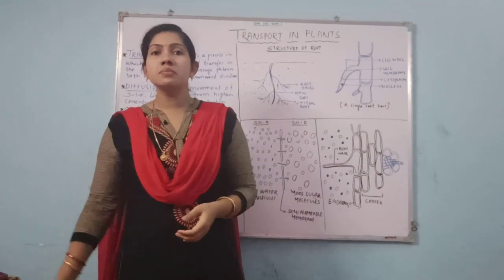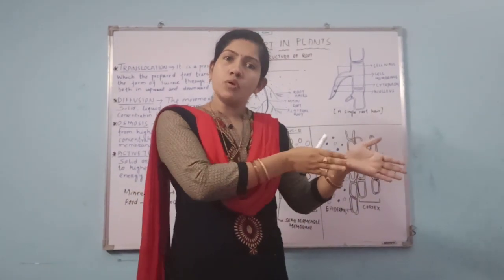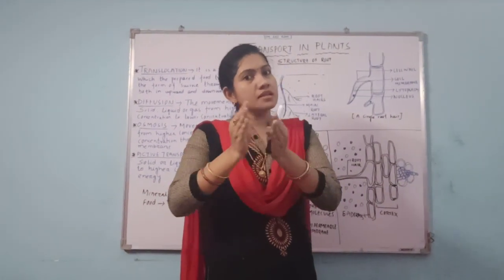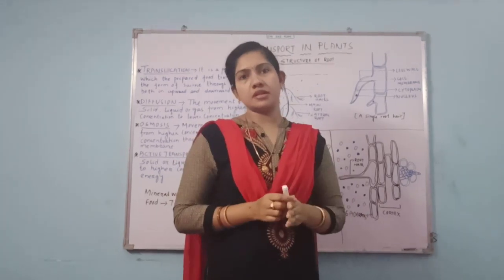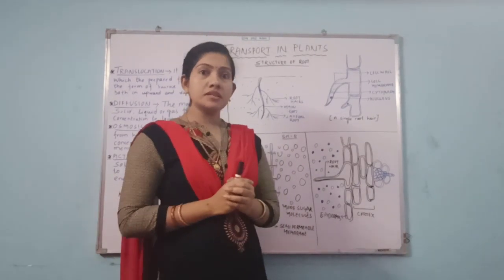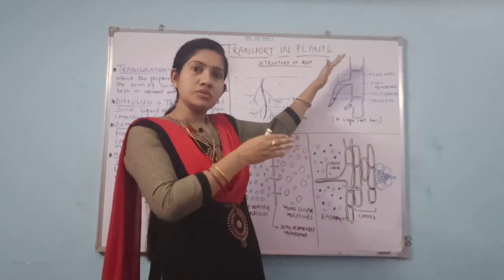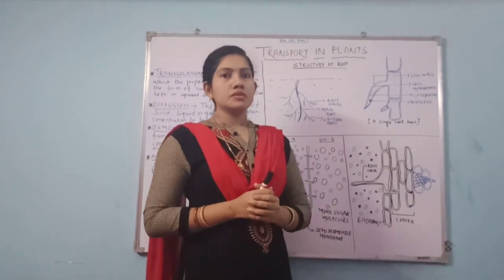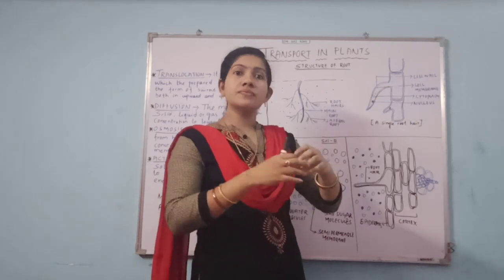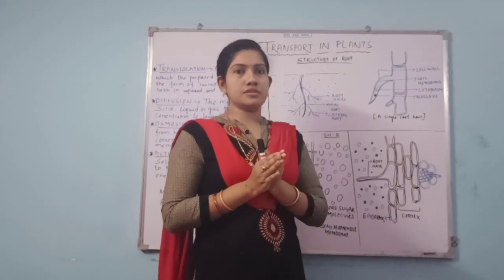What is permeable? Permeable means to allow. So freely permeable means it will allow all the things to pass. Semi-permeable means it will allow only some particles to pass and it will restrict some particles. So the cell wall allows all the particles to pass, but the cell membrane restricts some particles and only allows the water particles to pass through. So this is the second unique feature of root hair. What is that? Cell wall is freely permeable, but cell membrane is semi-permeable in nature.